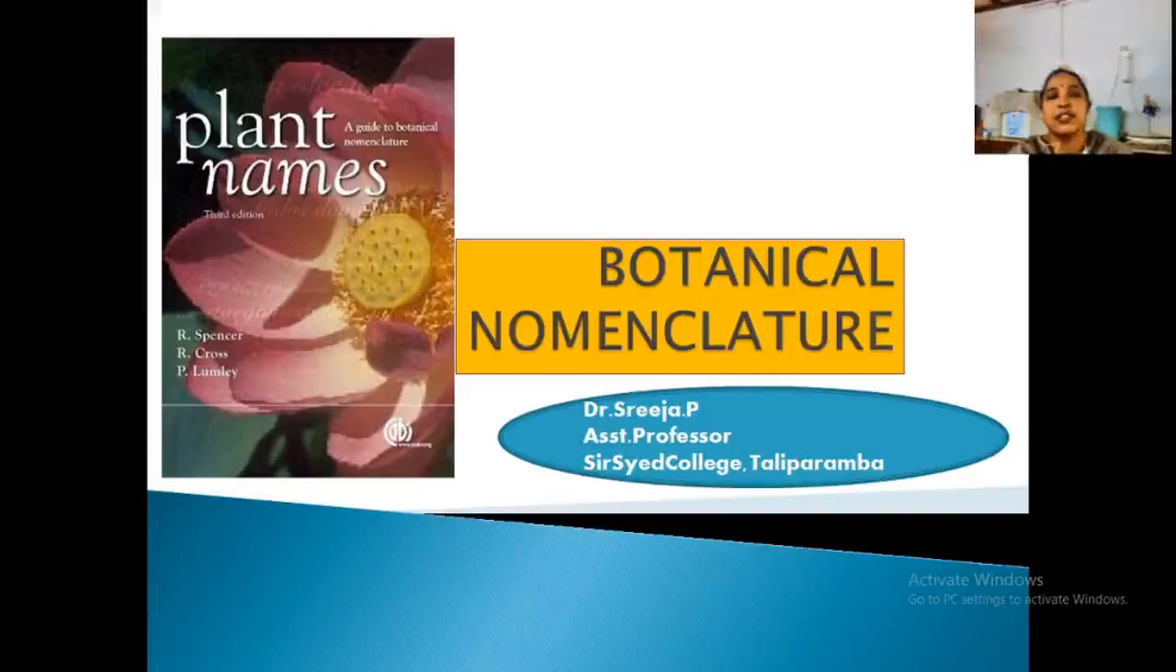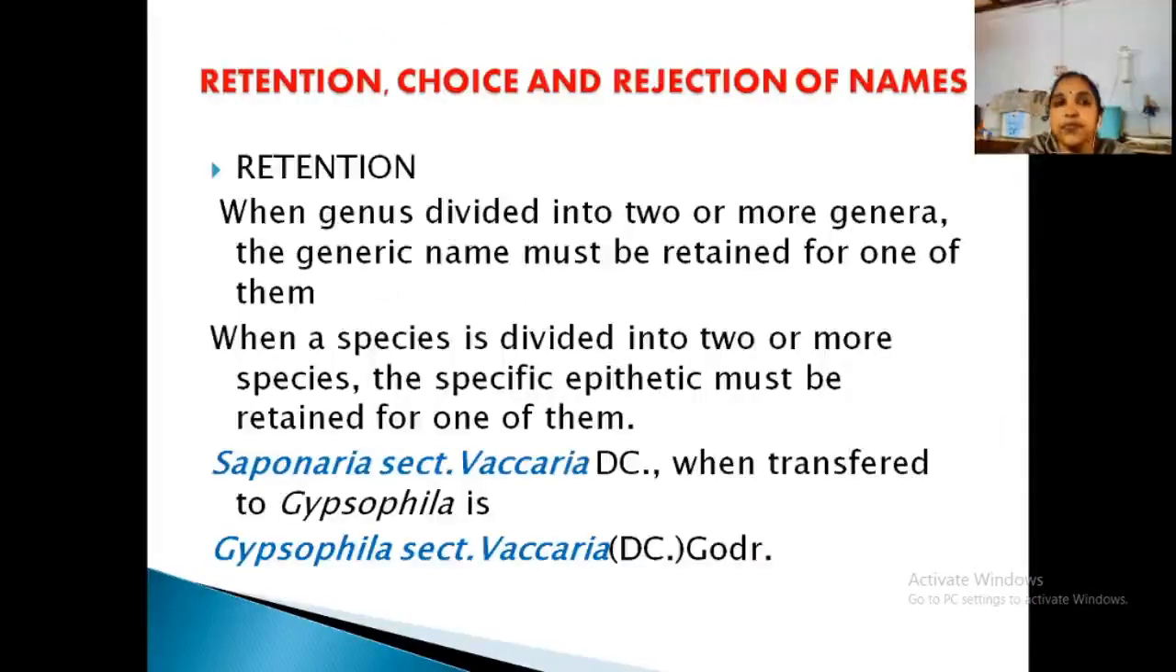In the last class, we discussed the rules of nomenclature: its first parts like ranks of taxa, role of priority, then the valid and effective publications, the various rules. You are now thorough regarding these rules. Now let us pass on to the remaining part, that is retention, choice and rejection of names.